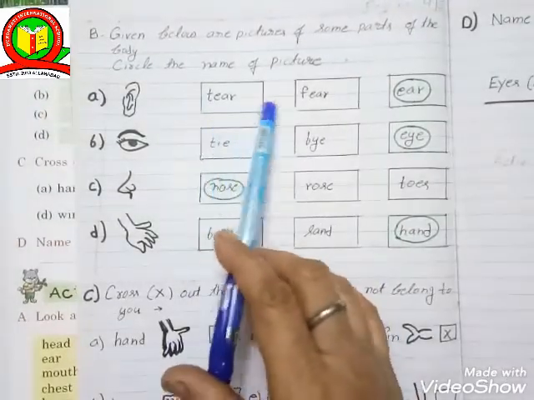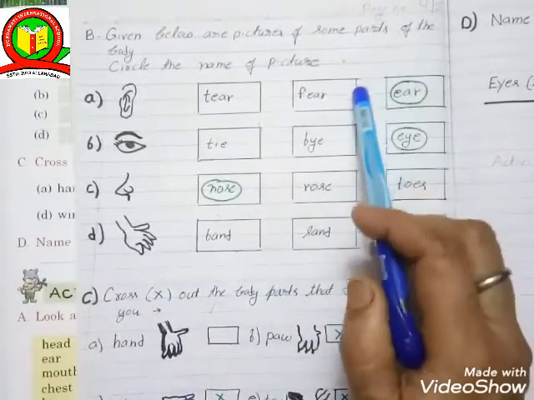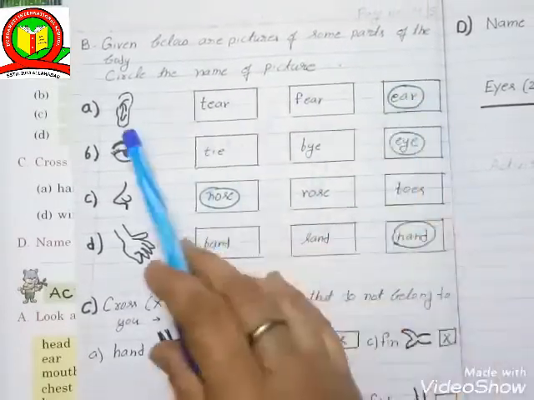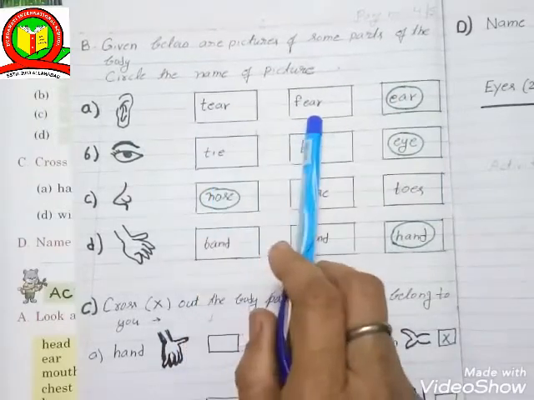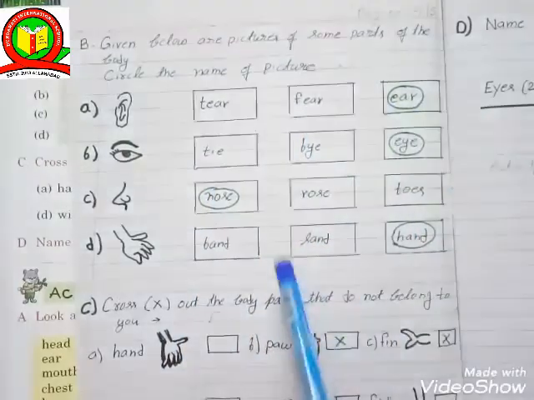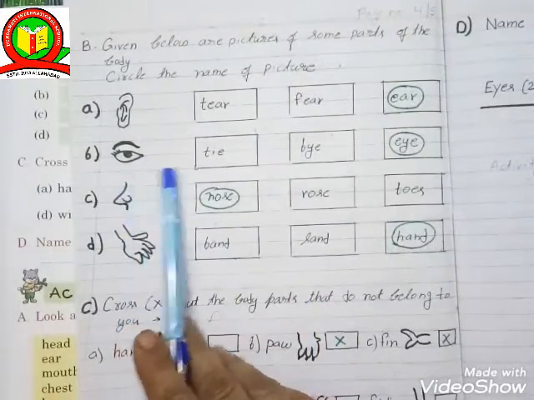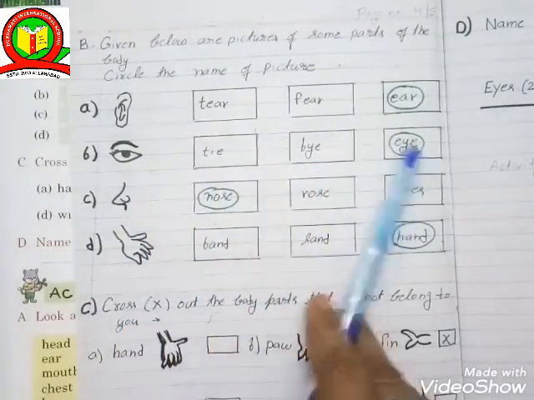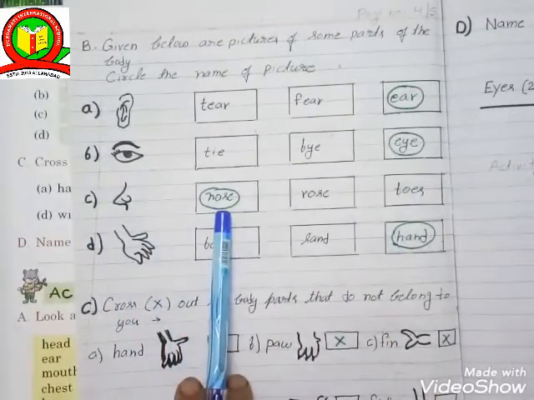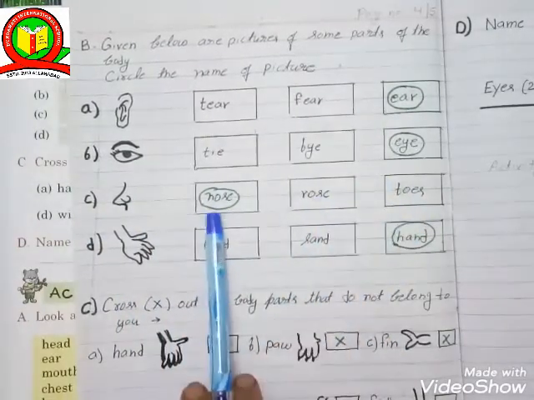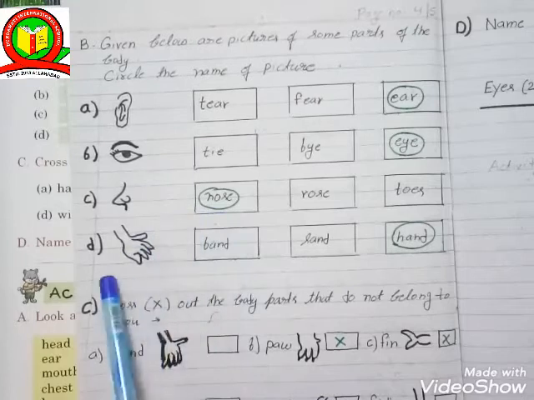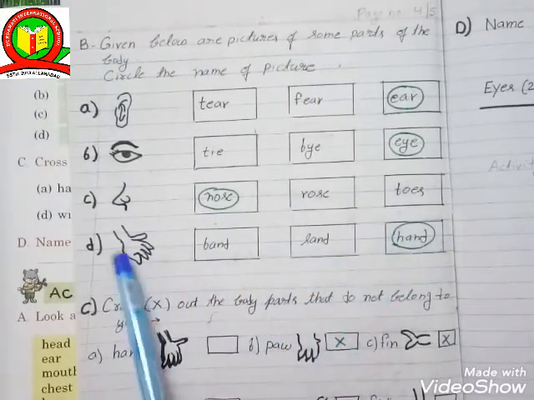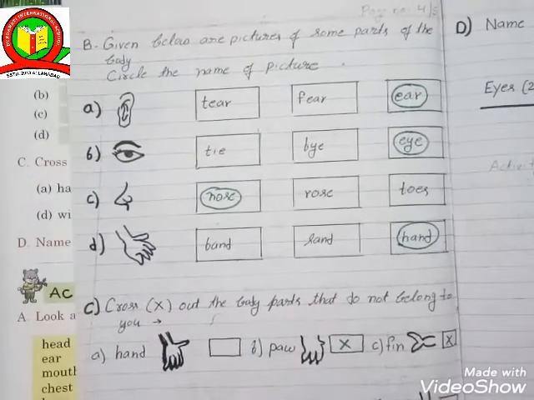So the answer is we have to circle this. Tear wrong, fear wrong, ear right answer. And this one, tie, buy, eye. Eye is the correct answer. And nose, rose, toes. Nose is the correct answer. Band, sand, hand. Hand is the correct answer.